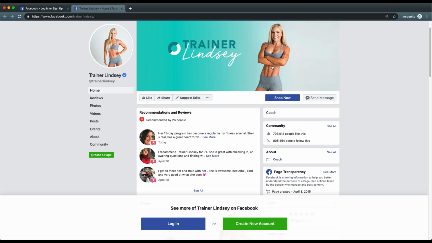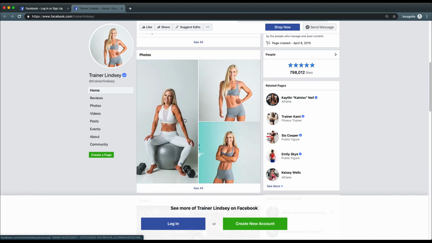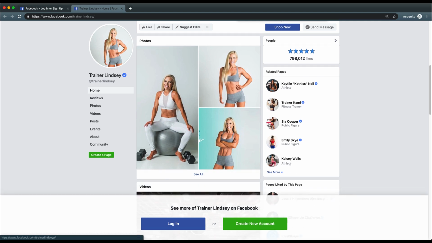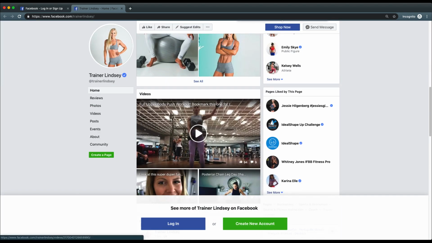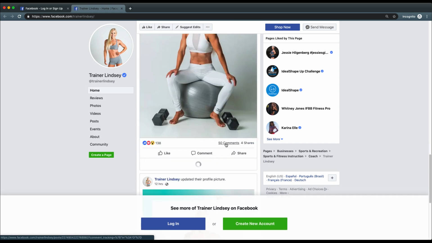She is an actual fitness coach, obviously a very fit, beautiful woman. So highly aspirational for a personal trainer who's a woman. You see related pages who are also exactly like this that I can go on and look for. I don't want to join Facebook on my incognito, but I can look at her videos. I can look at the individuals who are commenting.